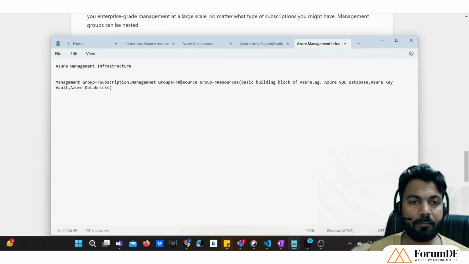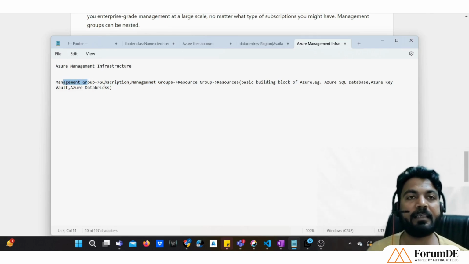Now, why are these groupings done? These groupings are done to manage control over the resources present inside that group. That group may be a resource group, a subscription, or a management group. These groupings have been created to control access or to control billing.